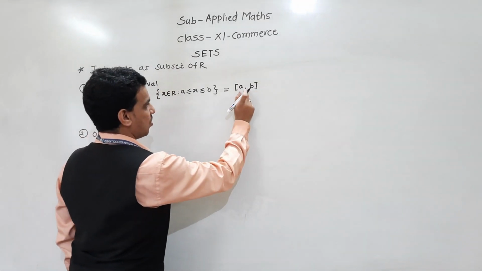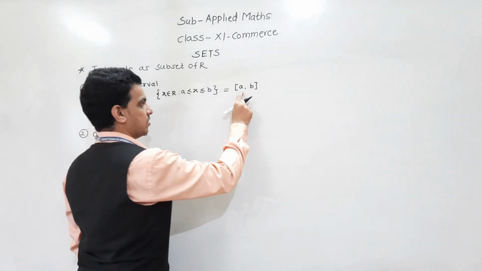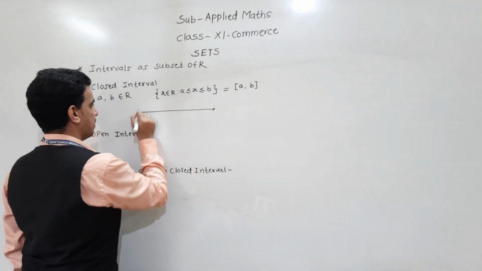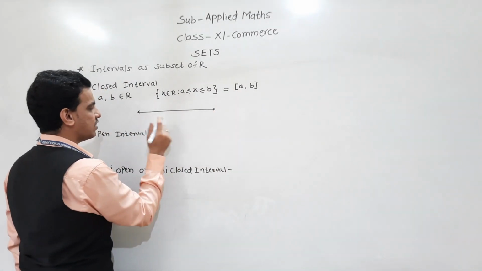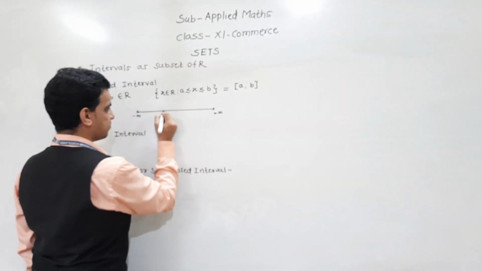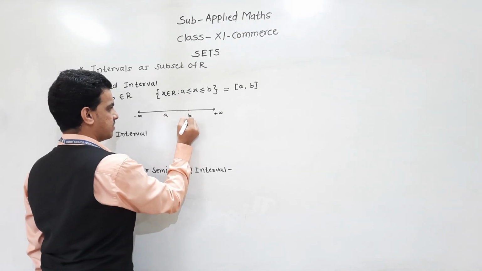Here all the values between A and B, including A and B. On the real number line, from minus infinity to plus infinity, suppose A is here and B is here.